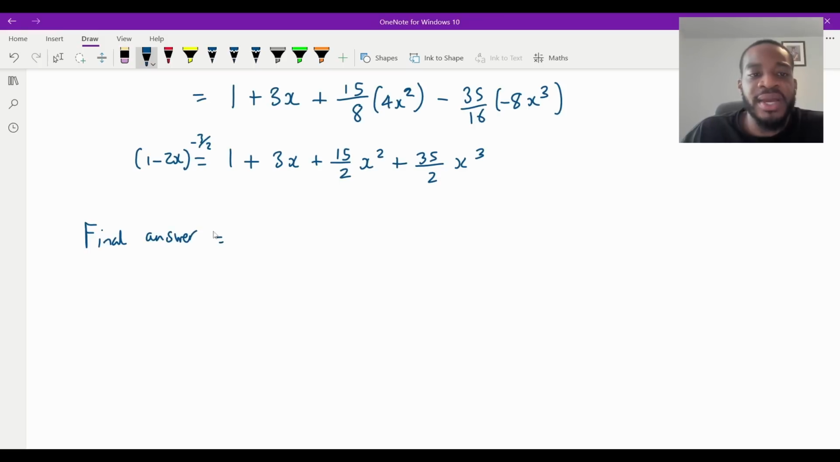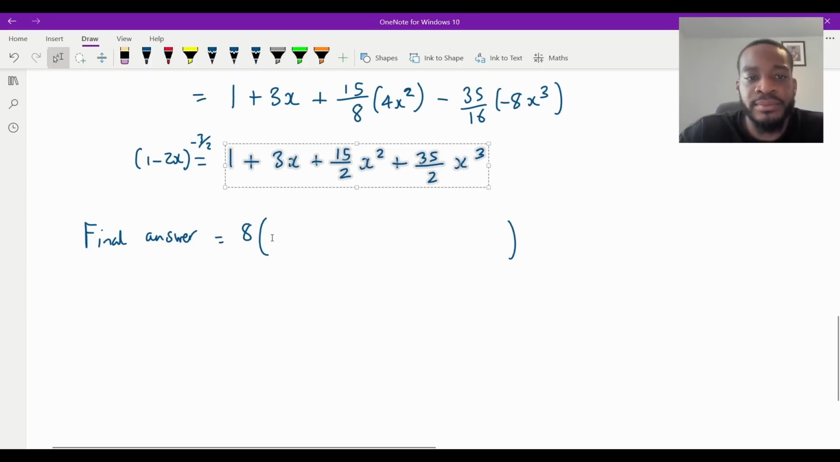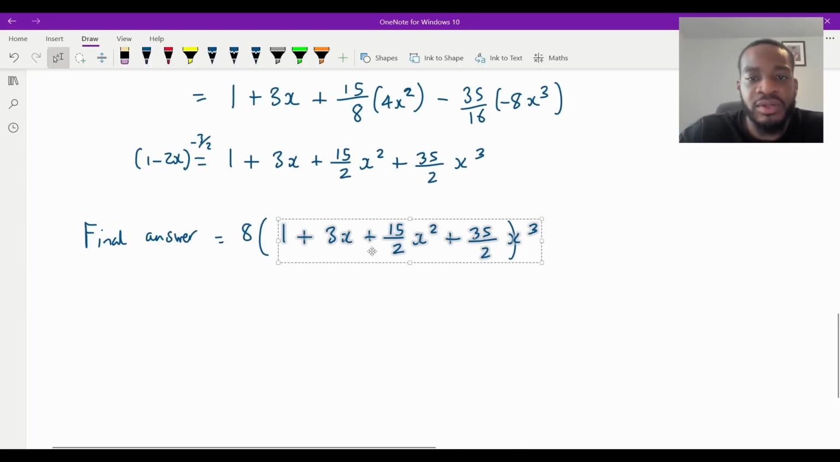here. It's going to be equal to 8 lots of all of that. So I'll do that there. Let me just copy this and bring this there. Put that inside. Let me move this bracket to the right. So we're just going to times everything by 8. So what would that be?